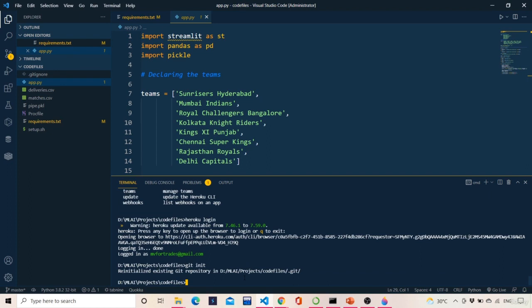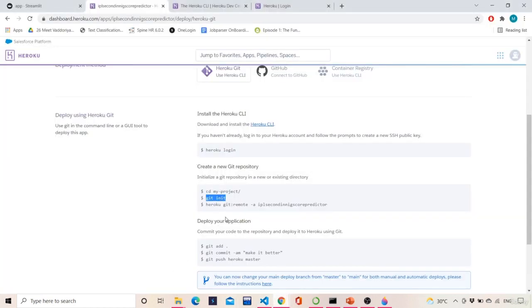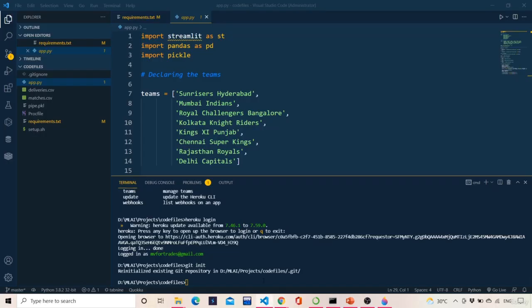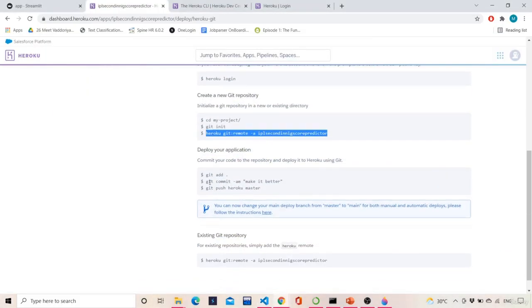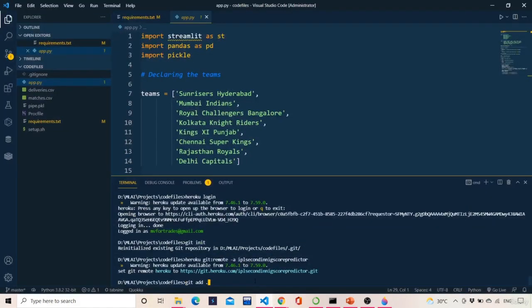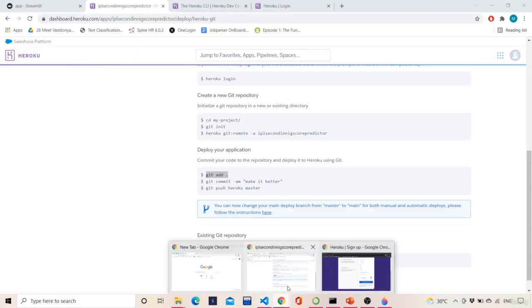Just initialize this. Okay, reinitialized existing git repository. No problem at all. Just simply copy this code and then paste it here. Once you paste it, now do git add. Once you do this git add, it will add all those files.